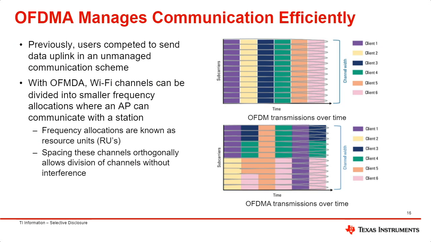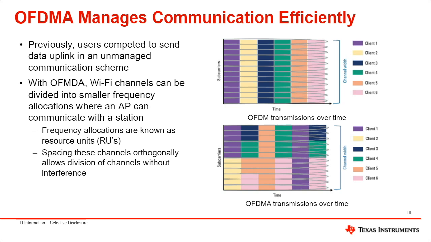Orthogonal frequency division multiple access, or OFDMA, is a new modulation technique that allows clients to simultaneously transmit and receive. This is a revolutionary modulation technique compared to OFDM, as only one device on the entire network would have to reserve the entire channel for its RF communication. It breaks up the channel into smaller subcarriers than in previous Wi-Fi generations and assigns bundles of these subcarriers as resource units.